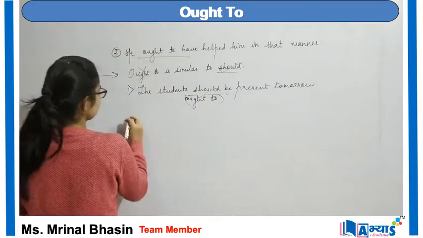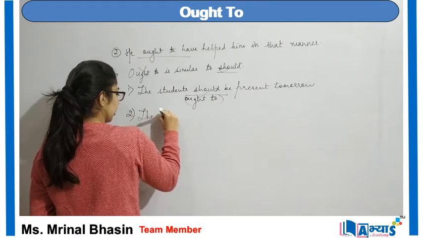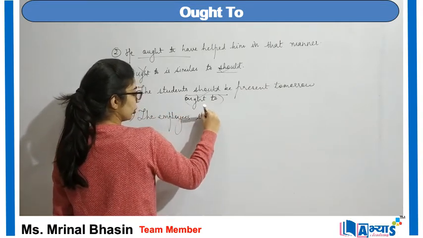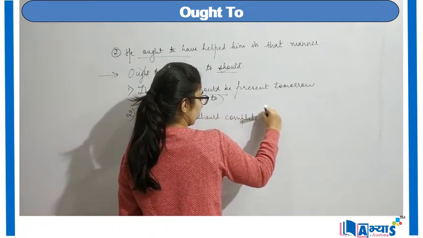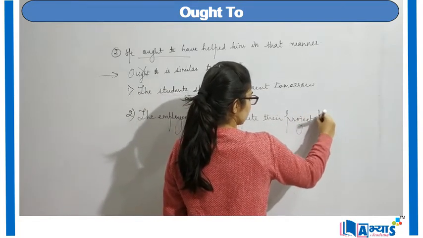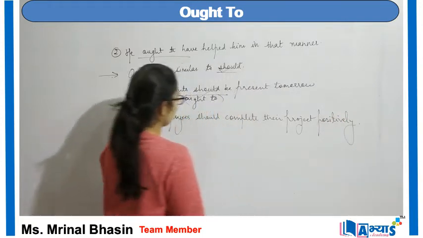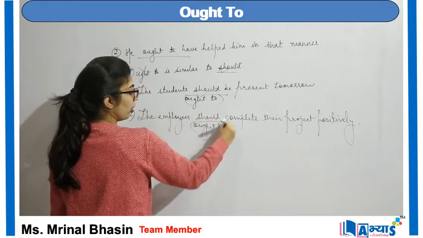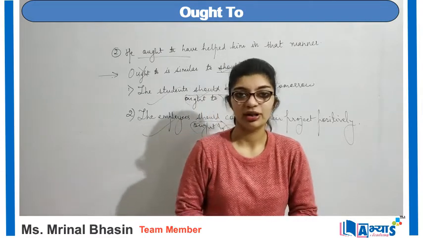Another example is, the employees should complete their project positively. Again over here I can make use of ought to, but I do not, because both of these sentences are for formal letters.